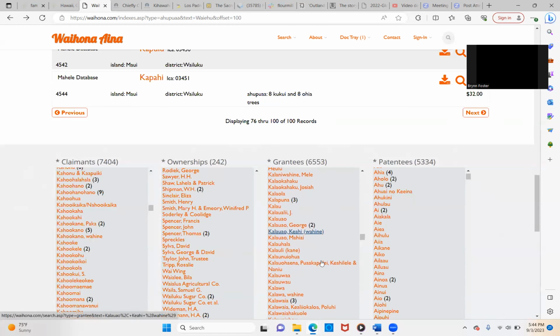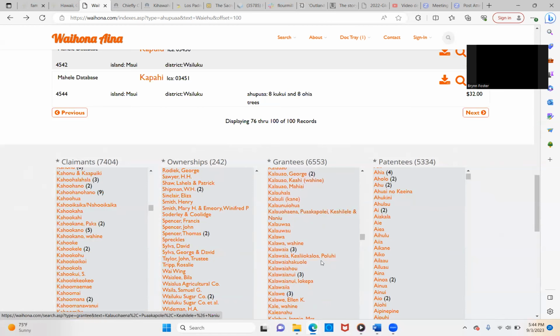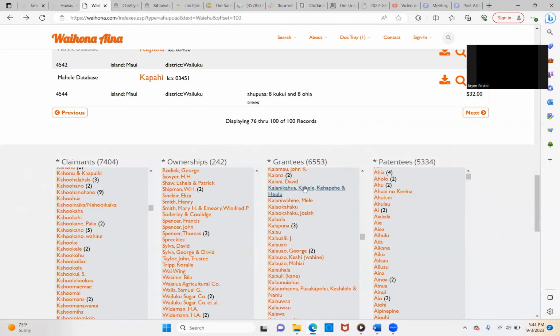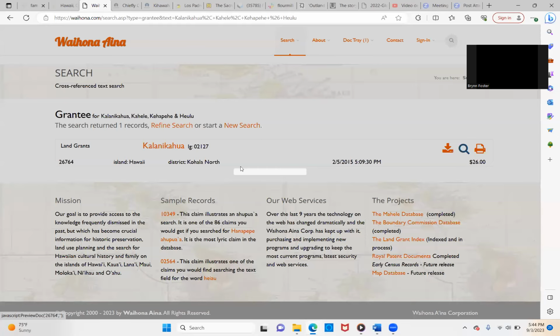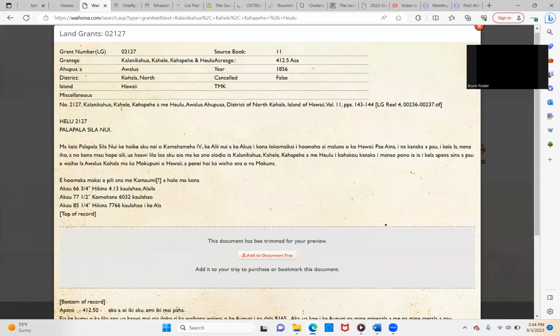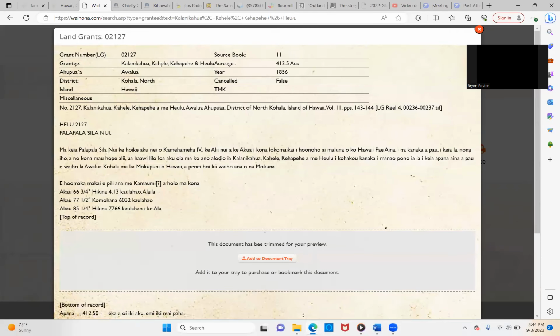Let's take a look at that because I don't see anything else. Let's just go in here. This looks really similar, but oh, it's in Kohala. So let's look at another one. This is the grantee. They got 412 acres in Kohala, and it was canceled, and it was called false. Wow.